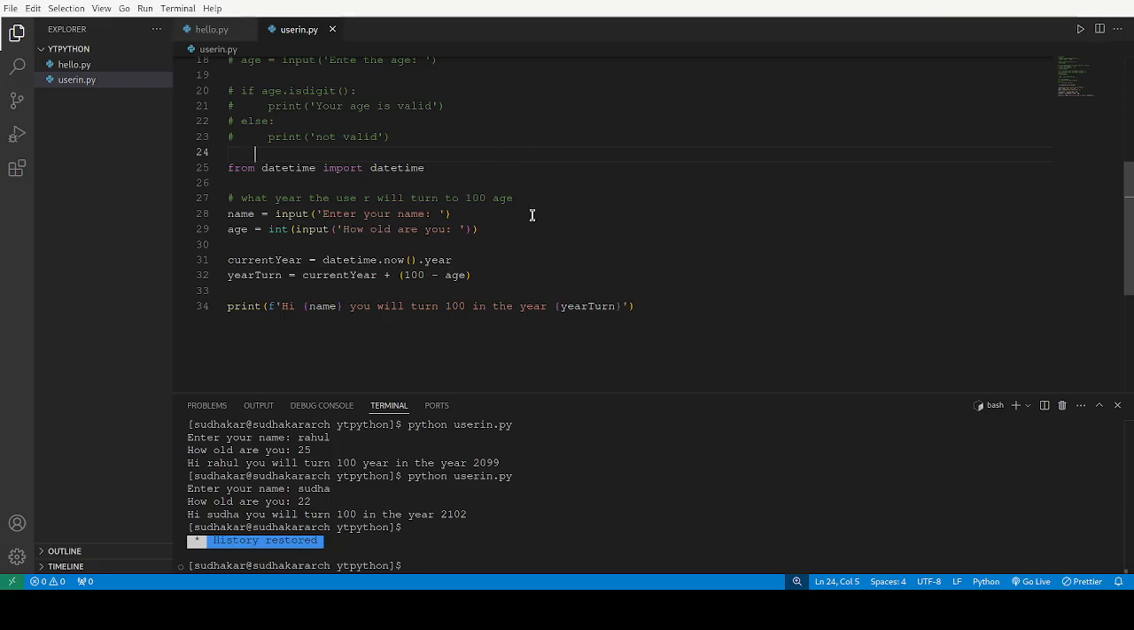And next today, as I told earlier, we will be studying about variables and data types. First let me say what data types are and what variables are. Variables are nothing but they are used to store data in Python.